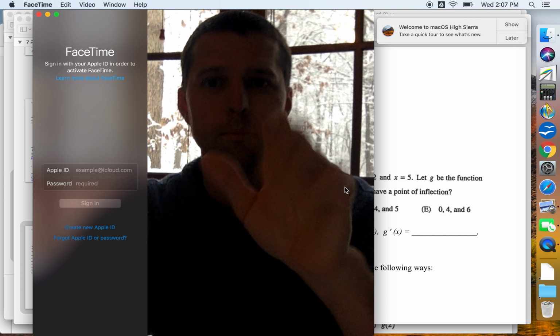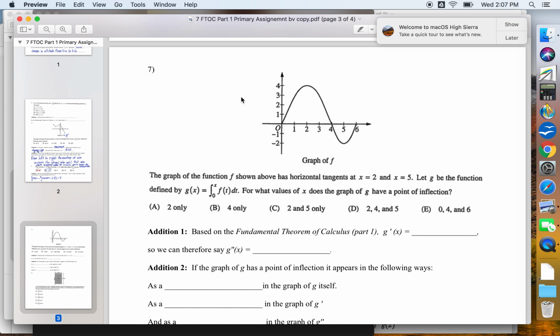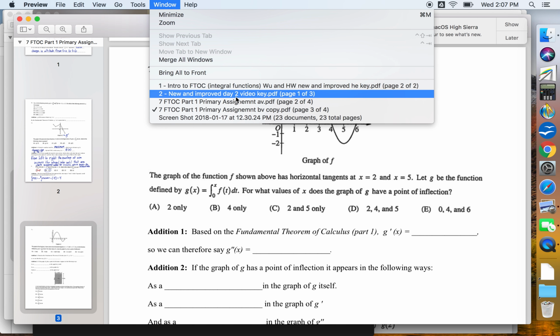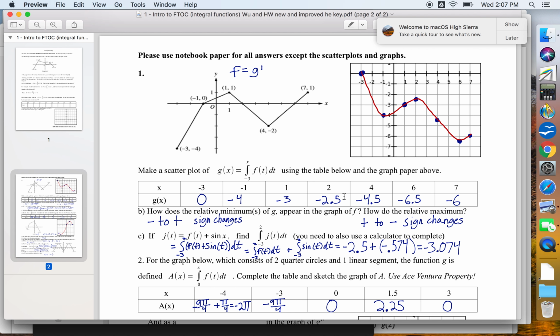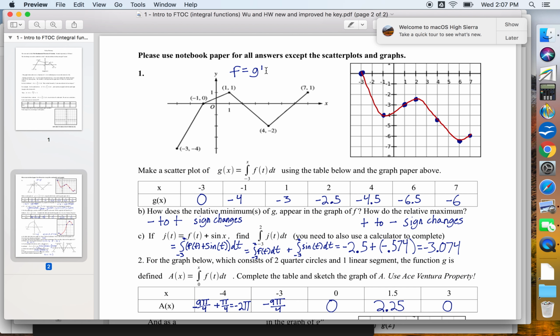Let's go to number 1, purpose of the video. Say goodbye. This is not the purpose of the video. This is the purpose of the video. F equals G prime. This is something we've been saying. What today we're going to do is do the proof of it.